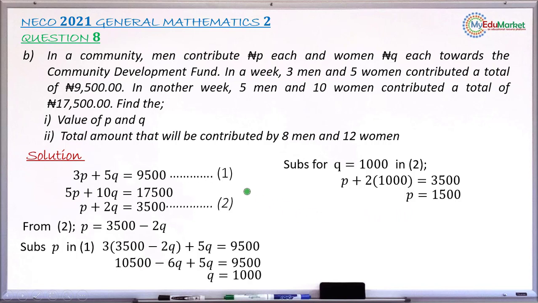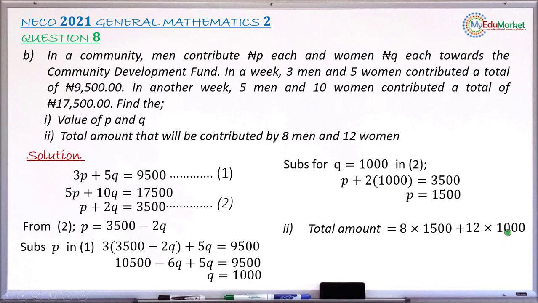Roman 2 asks to find the amount that will be contributed by 8 men and 12 women. We have the amount contributed by each man, which is 1,500, and by each woman, which is 1,000. So the total amount gathered by 8 men and 12 women will be 8, the number of men, multiplied by 1,500, plus 12, the number of women, multiplied by 1,000.